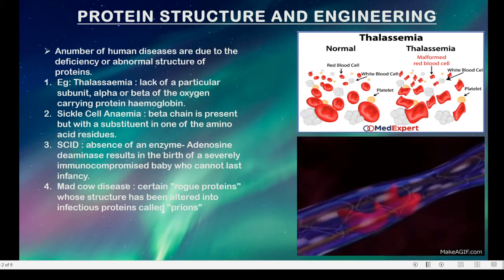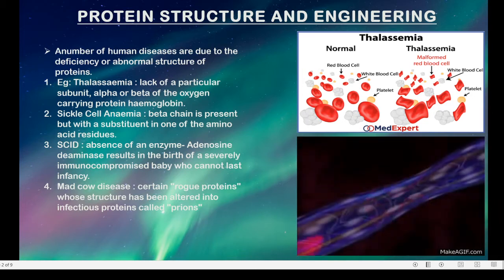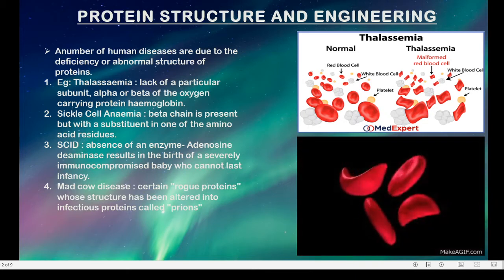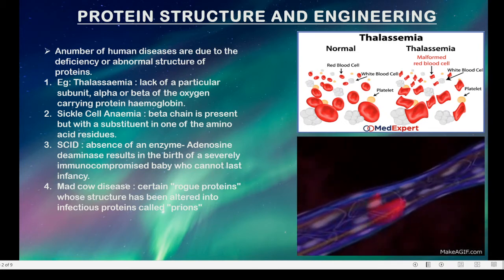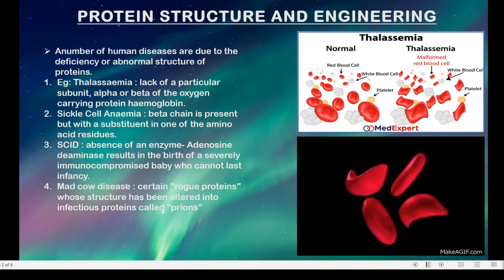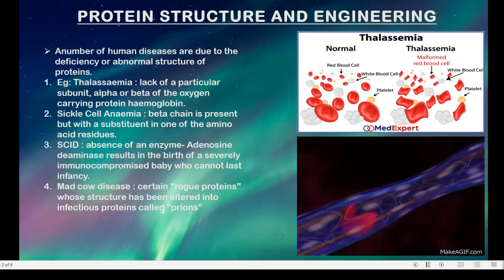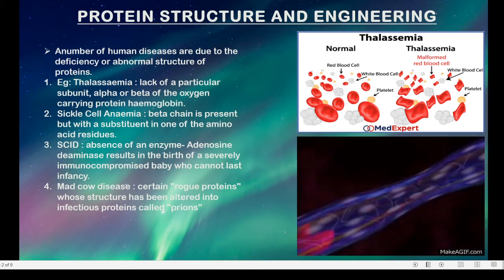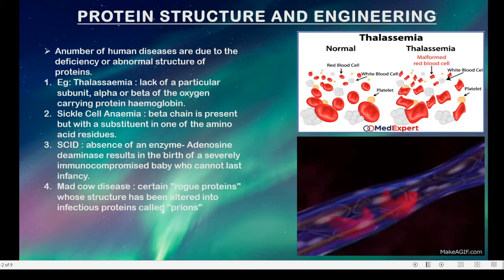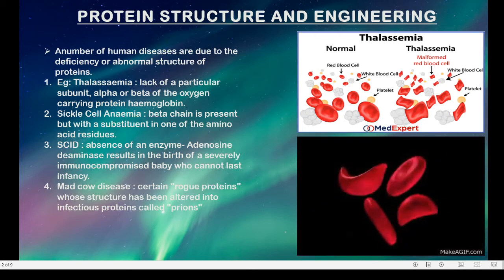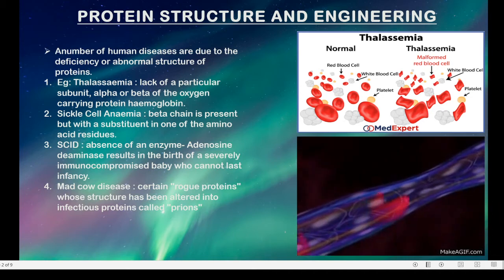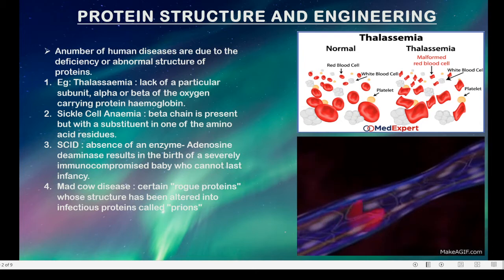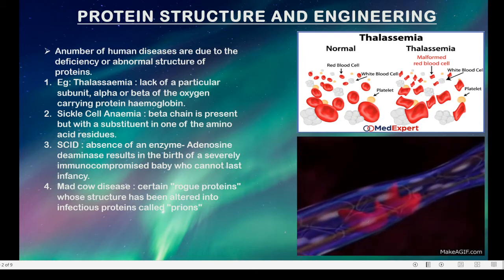You already know the structural difference between normal RBC and sickle cell RBC. They are in the sickled form. The structure varies because the sixth position of the beta chain of hemoglobin has been substituted with another amino acid. At the sixth position, you have glutamate or glutamic acid, which has been substituted by valine. Just one substitution of one amino acid leads to the change in the structural form of RBC.